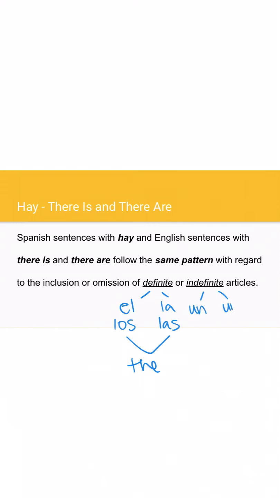We have un and una, right? Generally speaking, it's an indefinite amount of things. It's "a" or "an", and I'll write that over here. And then we have the plural forms unos, and of course unas here, which is our translation to "some", essentially. All right, good refresher.